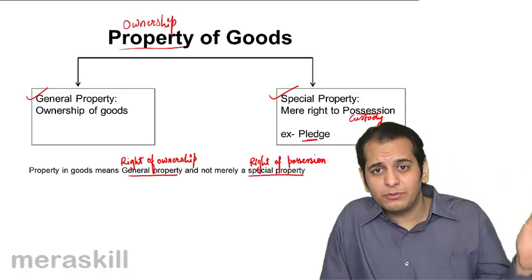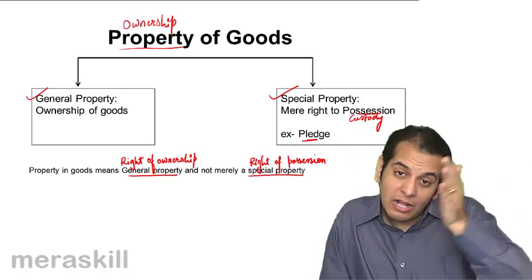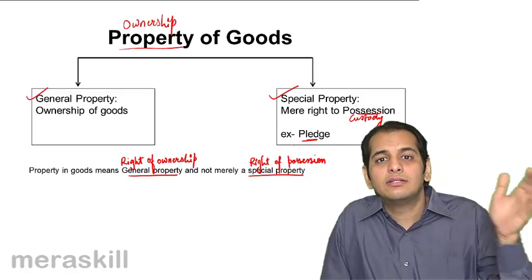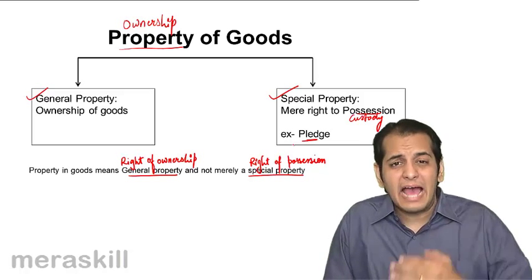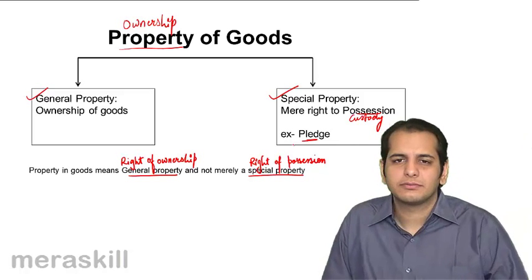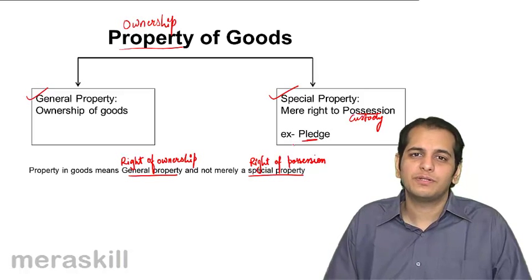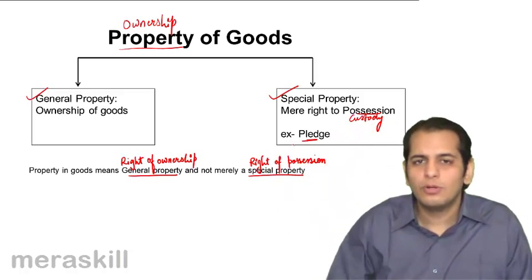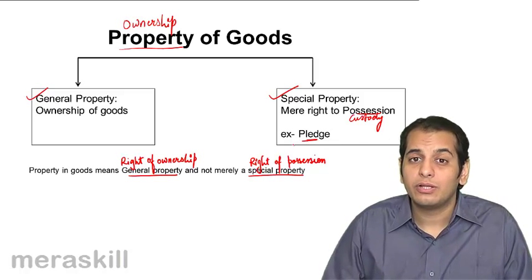Now when you give it to the bank, you have transferred the possession to the bank. The bank will keep it until you repay the loan. But have you transferred the ownership there? No, you haven't. The bank will have to give the gold back to you when you repay the loan.